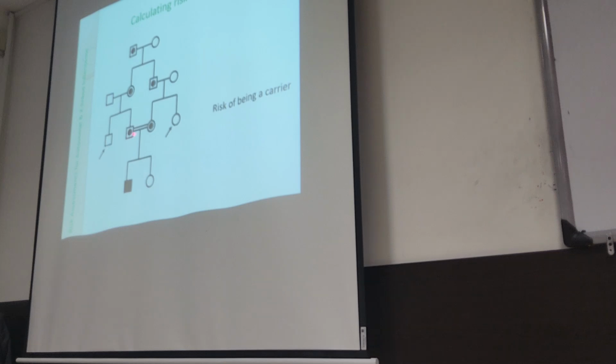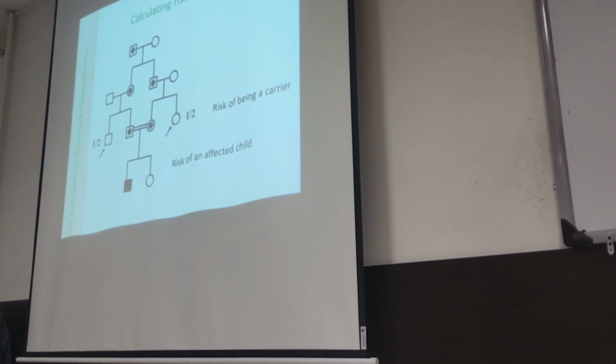He is an obligatory carrier, right? Yes. Each step further, the chance will be reduced by 50%. The chance of this individual to be a carrier is 50%. So the chance of these two individuals to be a carrier is 50% for each one.